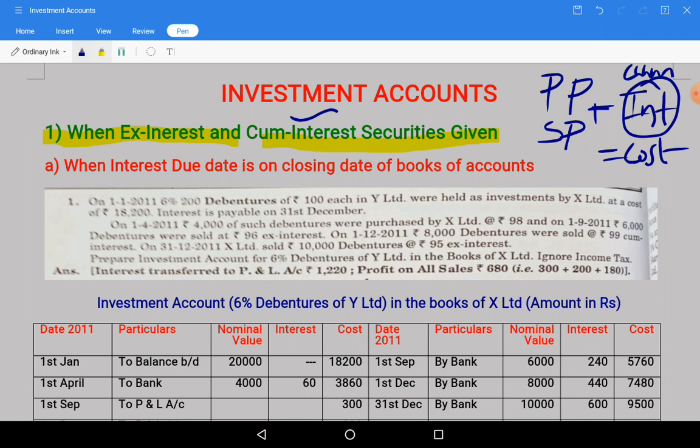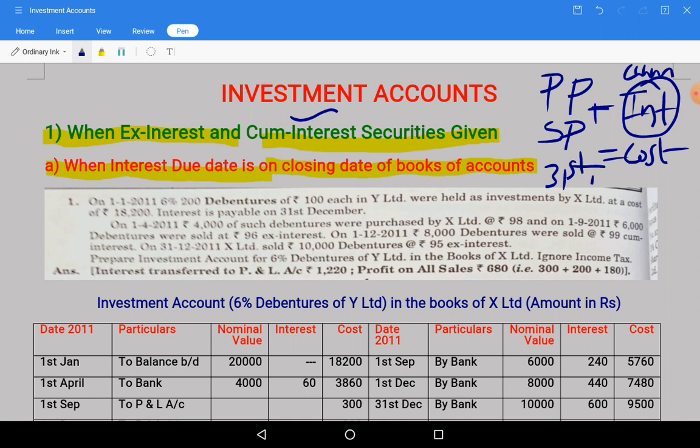In this problem we are going to see when the interest due date is on the closing date of books of accounts. Suppose books of accounts are closing on 31st March, or 31st December, we need to see.